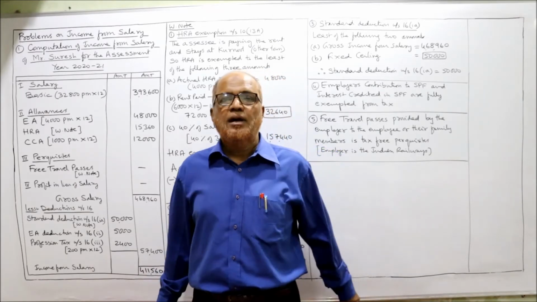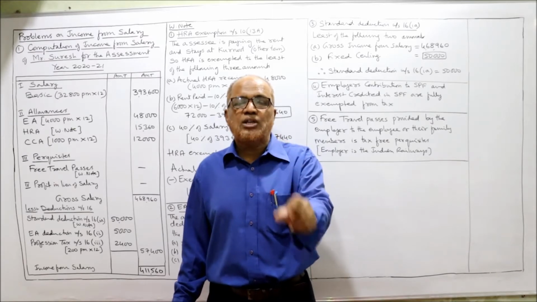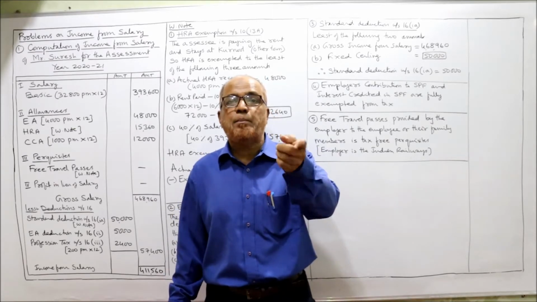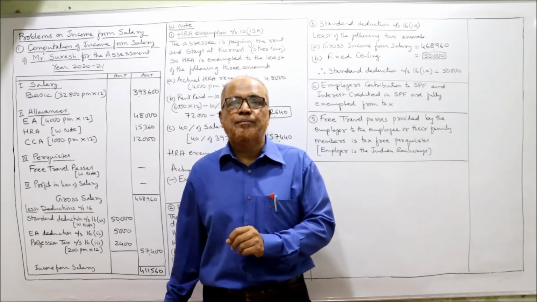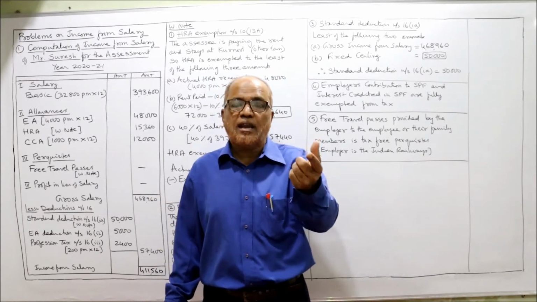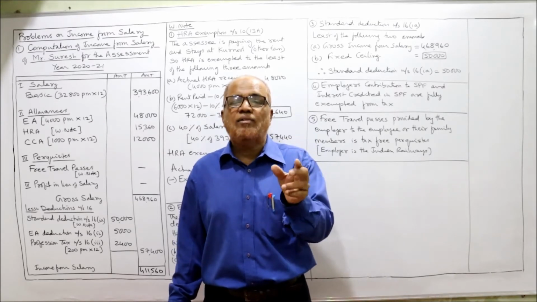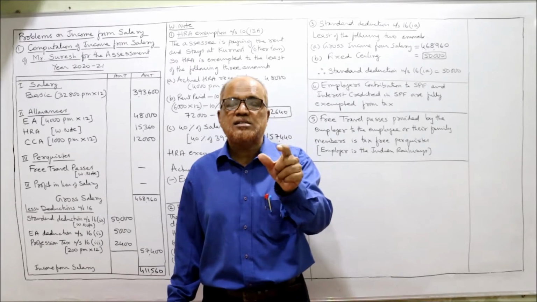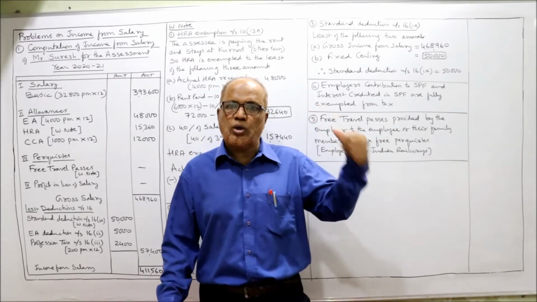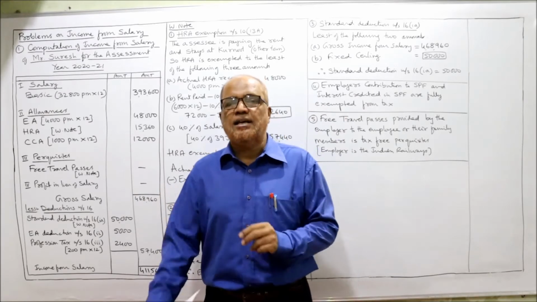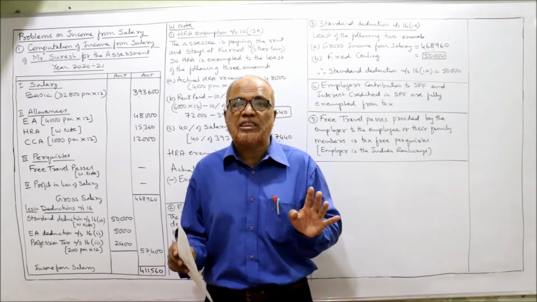Next is HRA, house rent allowance. Exemption is allowed for HRA if the assessee is paying the rent. Here it is given that rent is paid by him. So the assessee is paying the rent and stays at Kurnool, other town. So HRA will be exempted under section 10(13A) to the extent of the least of the following 3 amounts, which we have to show in working notes. Next is CCA, city compensatory allowance, fully taxable, no exemption.